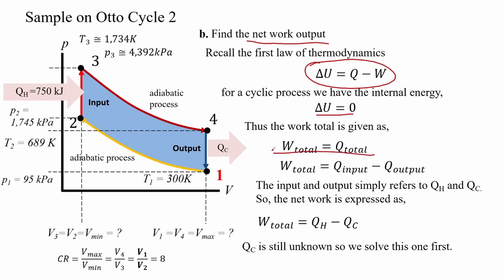The heat total is the difference of the heat input minus the heat output. The input and output simply refers to QH and QC. So, the net work is expressed as Q hot minus the Q cold. Here Q cold is still unknown, so we solve this first.